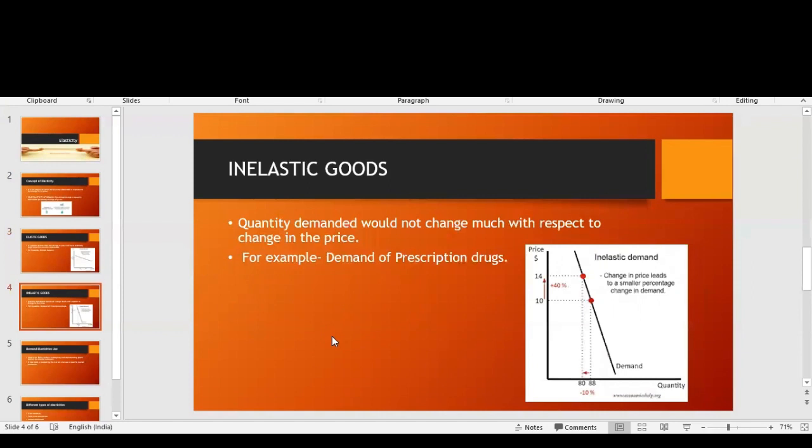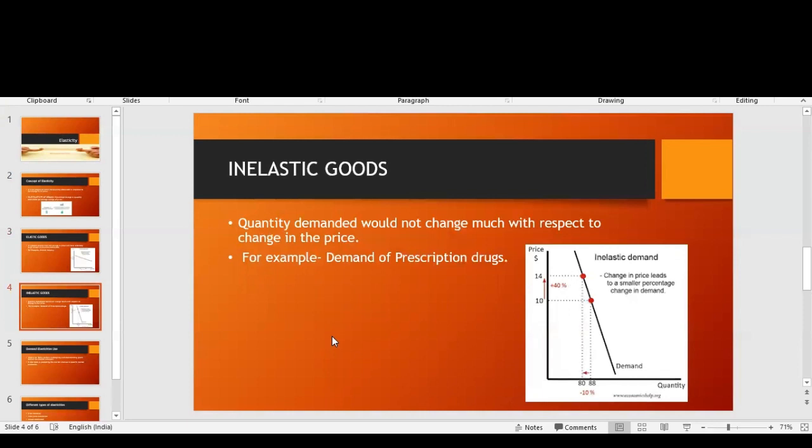And there is also the inelastic good. Let's take an example of things that are mandatory in people's lives: prescription medicines. If a person needs a specific medicine for survival, take insulin.